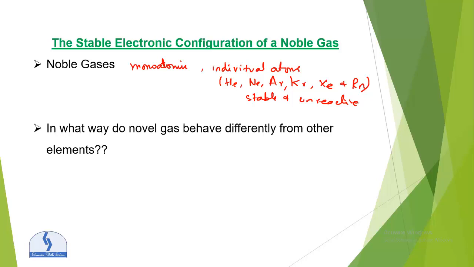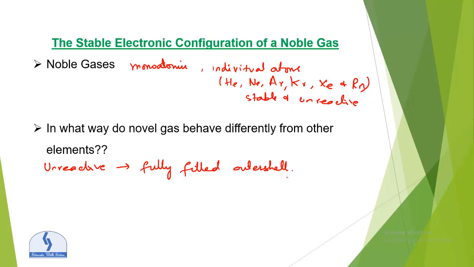Now the question is, in what way do noble gases behave differently from other elements? Any guesses? Basically the reason is they are unreactive, as we have already studied. And why are they unreactive? Because of a fully filled outer shell. Thus an atom is stable.